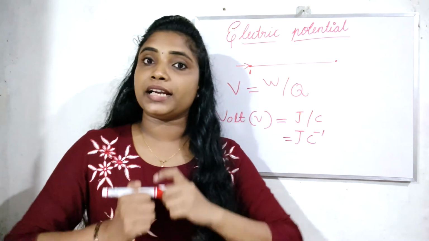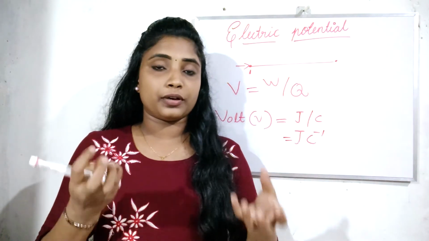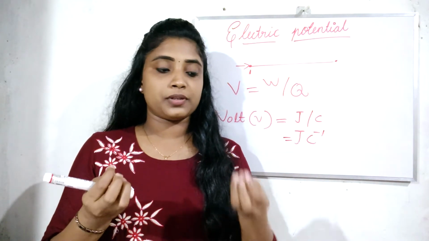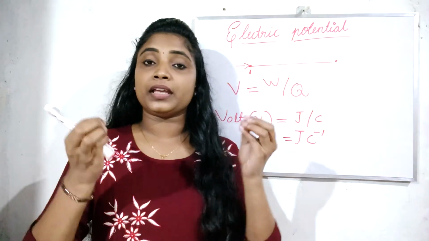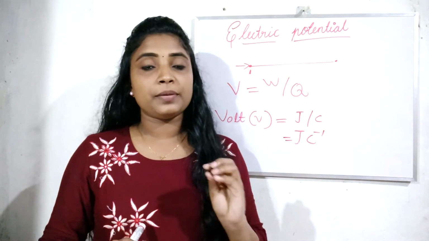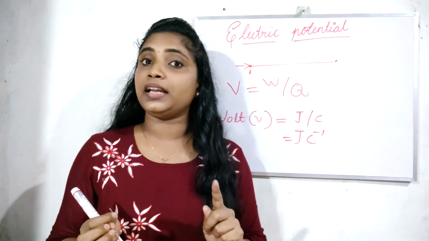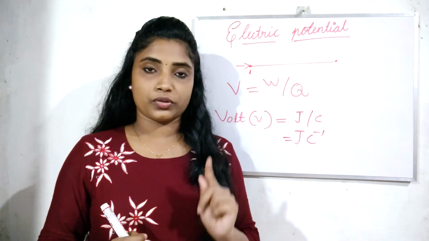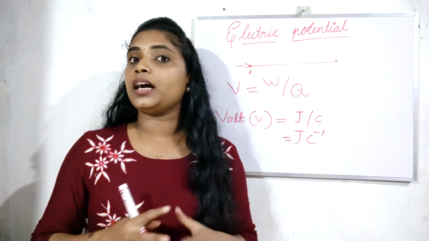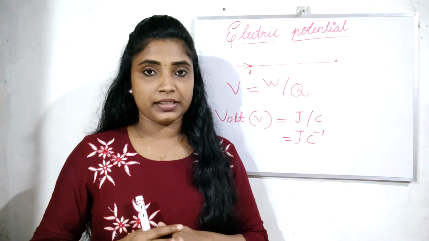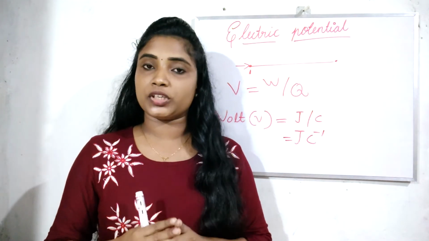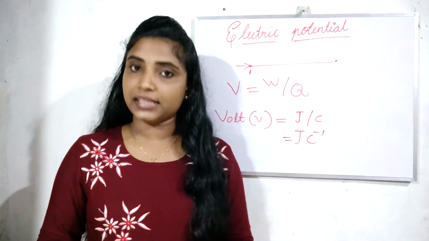So what is potential difference? It is the electric pressure difference between two ends of the conductor. If there is a pressure difference between the two ends of a conductor, then only the flow of electrons occurs. And we have a device called a voltmeter, which we use to measure the electric potential in the circuit.